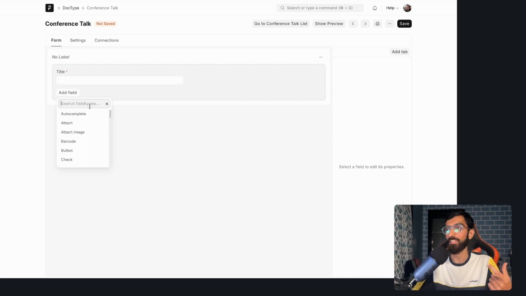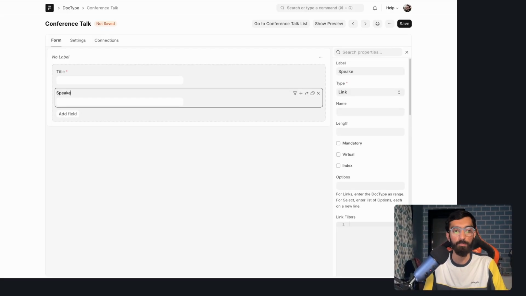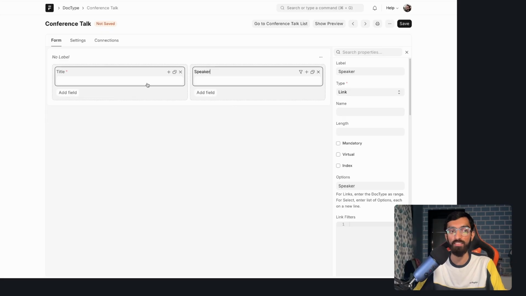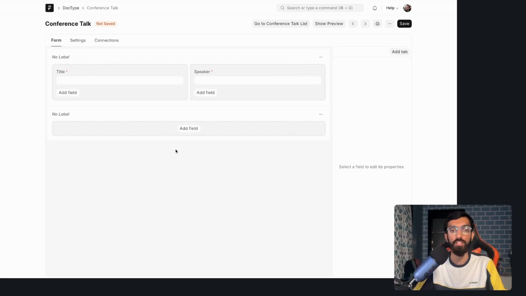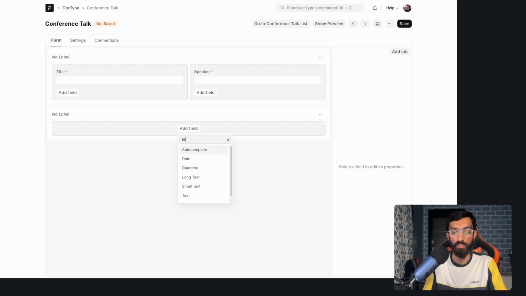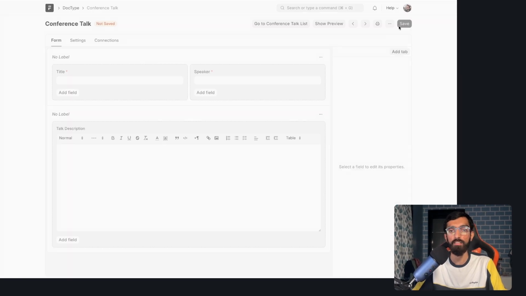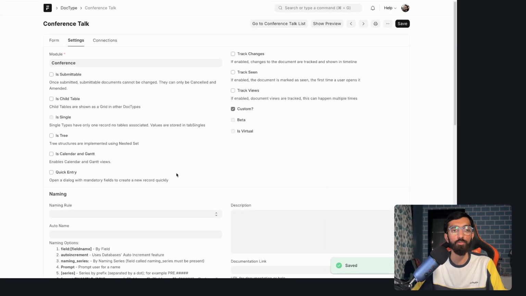Now this gets interesting. Now we want to link, right, a talk to a speaker. So for that we have a link field. Let's call it speaker, and we'll tell the framework that this is a link to the doc type we just created, speaker. And you will see the magic that happens. Let's make this also mandatory, and we will add a new section below where we will add a text editor field, which will be talk description. Hit save, and let's go to the settings.